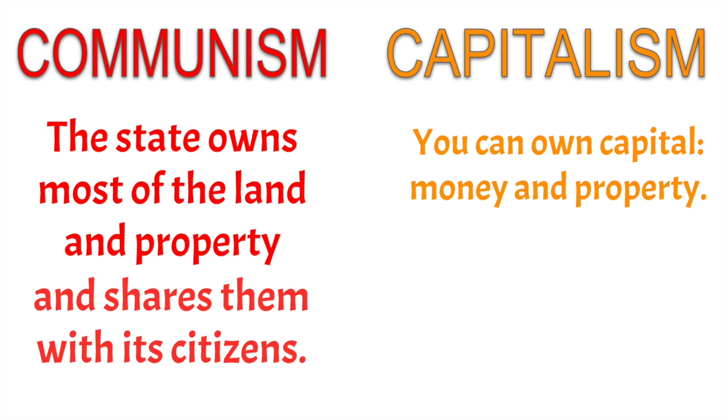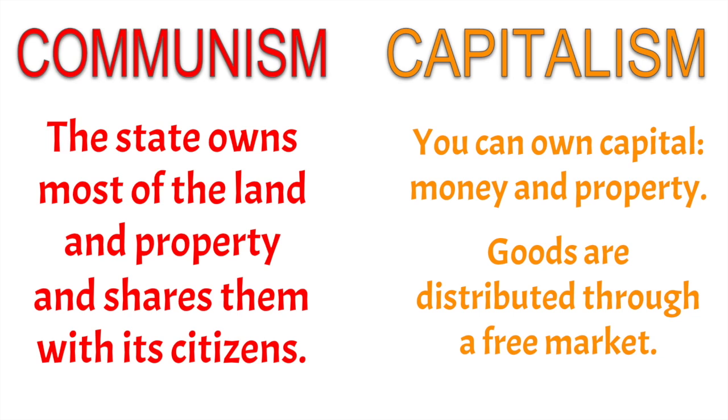In communism, that property and land is shared by the state with its citizens. So the state owns most of the land and property and shares them with its citizens. In capitalism, goods are distributed through a free market. So in capitalism, you can own capital, your own money and property, and goods are not distributed from the state, but are distributed through an open free market.